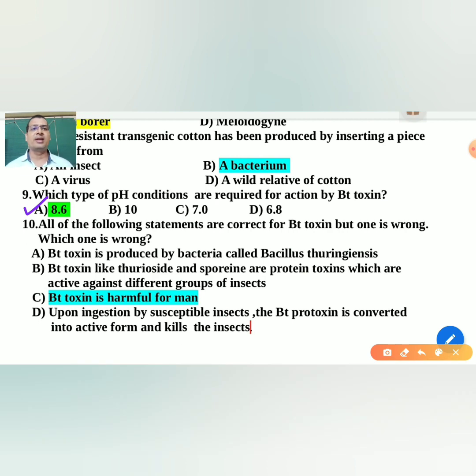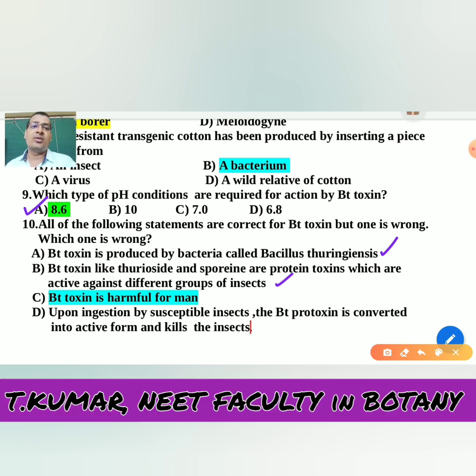All of the following statements are correct for the Bt toxin, but one is wrong. Which one is the wrong statement? Bt toxin is produced by the bacterium Bacillus thuringiensis, which is the right statement. Bt toxins like thuringiensin and sporin are protein toxins which are active against different groups of insects, that is also a right statement. Bt toxin is harmful for man?